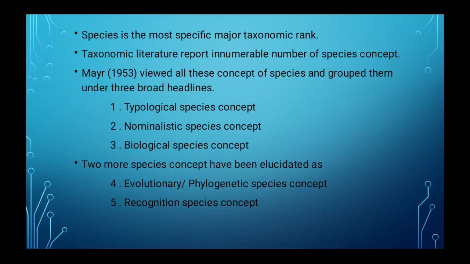Two more species concepts have been elucidated: the evolutionary or phylogenetic species concept, and the fifth one is the recognition species concept. So totally there are 5 species concepts reported in taxonomic literature. The first one is typological species concept, second nominalistic species concept, third biological species concept, fourth evolutionary or phylogenetic species concept, and finally recognition species concept.